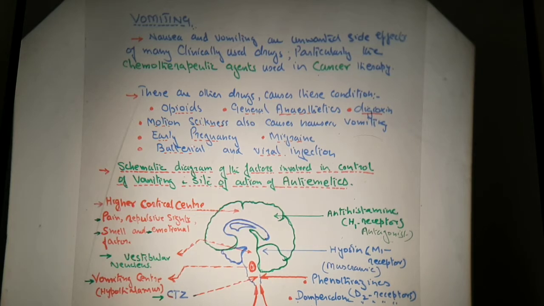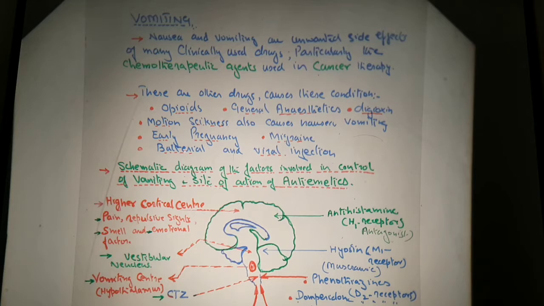Motion sickness means traveling sickness. When a person travels, and some persons, not all, have this motion sickness because when they travel either by road or by air, due to air pockets, some passengers start vomiting. That type of vomiting, which arises during traveling, is known as motion sickness. It also causes nausea and vomiting.